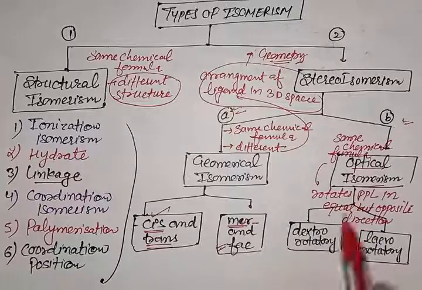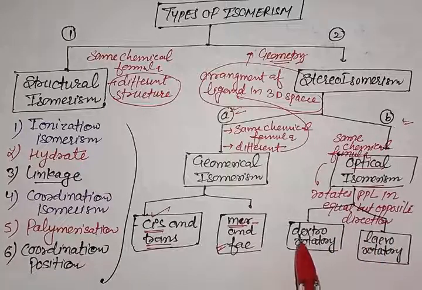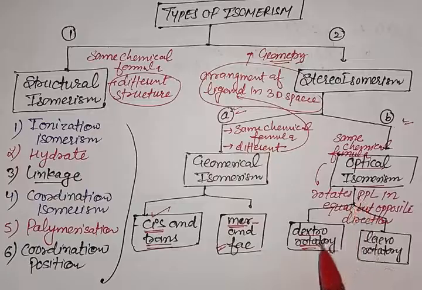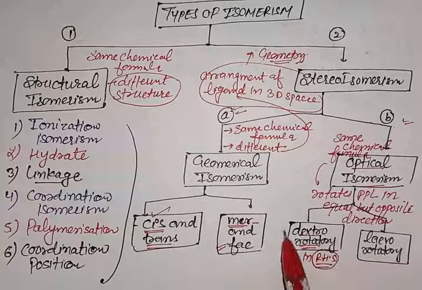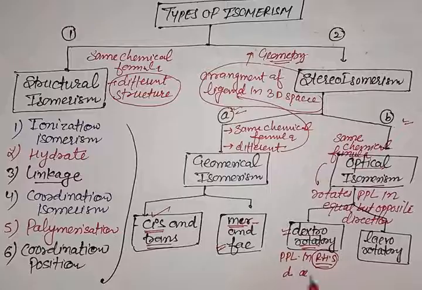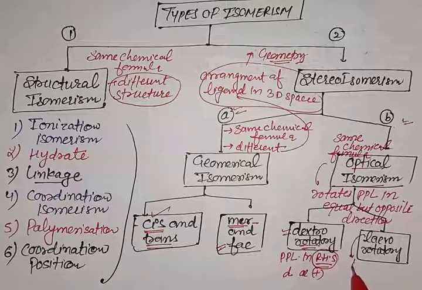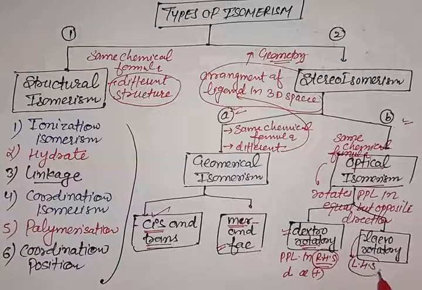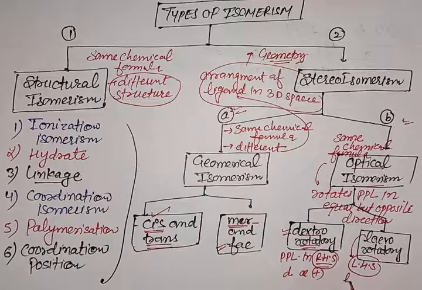Optical isomers are further of two types. Dextrorotatory isomers are those which rotate the plane polarized light in the right hand side direction. They are also represented as small d or with the plus sign. Levorotatory isomers are those which rotate the plane polarized light to the left hand side direction. They are also represented as small l, or with the minus sign.